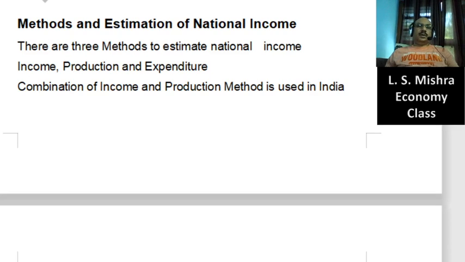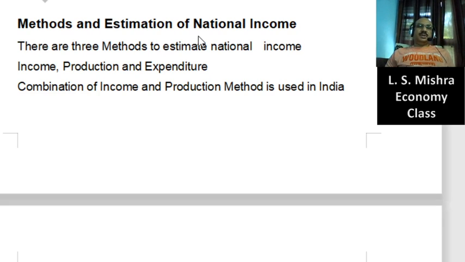Hi, we are talking about the concepts of national income, and we have already talked about GDP, GNP, NNP, GVA, and related issues. Going forward, the next subheading that we need to discuss here is the methods and estimation of national income. In what way national income is estimated, that means the methods.